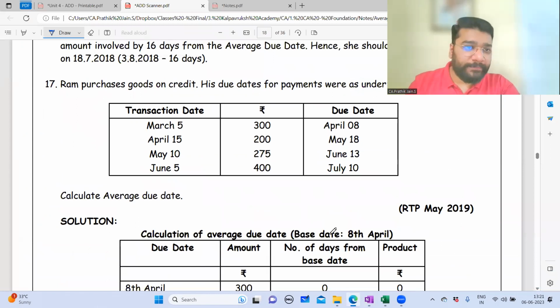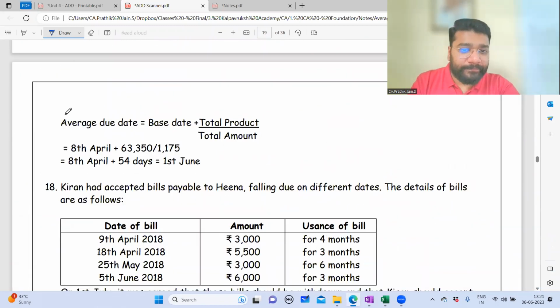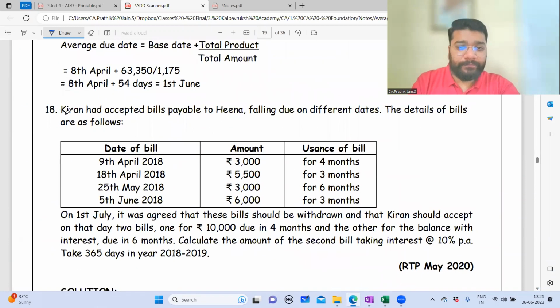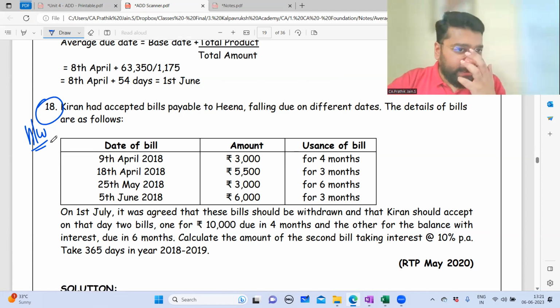Now, 17th question, homework. Please make a note of all the homework now. Try it as homework, but I feel you might need my help on this question. But try it once. 18th question, try it once.